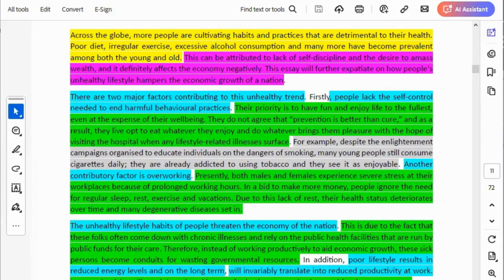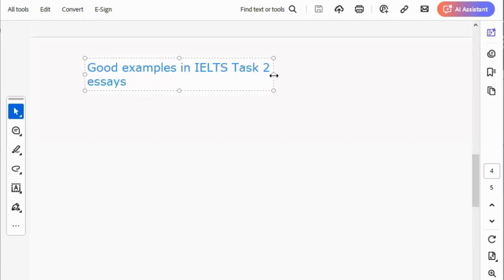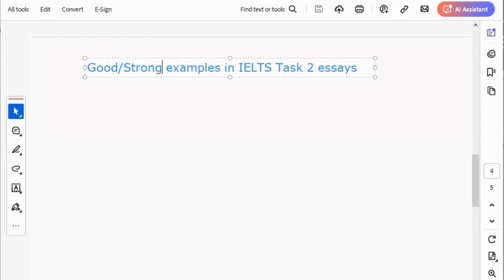Somebody says, okay, how do I know the kind of example to give? You can come up with a fictitious example. You can come up with an example of something that happens in your environment. Let me write it out for you. Good examples in IELTS Task 2 essays. Or let me put it this way, good or strong examples, because I've seen some people write weak examples. I'm going to tell you what I mean by weak examples. So, good or strong examples.